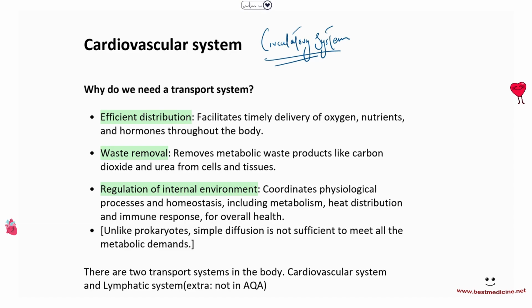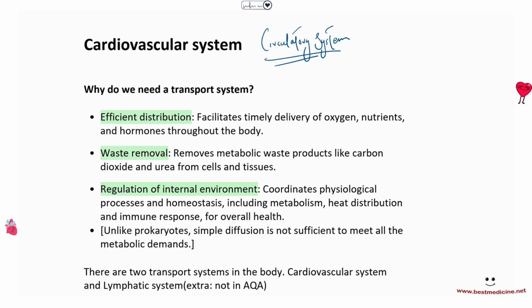Well, number one, we have to deliver oxygen, nutrients, and hormones throughout the body. So we need a transport system to do that. Number two, we want to remove any waste products like carbon dioxide and urea from cells and tissues. Number three, we want to regulate the internal environment. So we want to coordinate physiological processes and homeostasis, including metabolism, heat distribution, and immune responses, and for overall health. And that is why we need a cardiovascular system. We need a transport system.